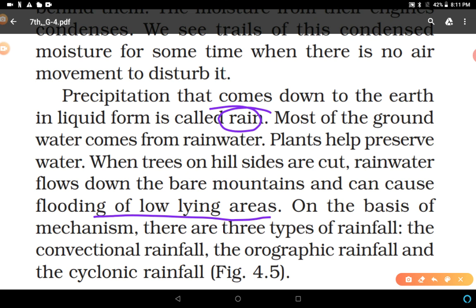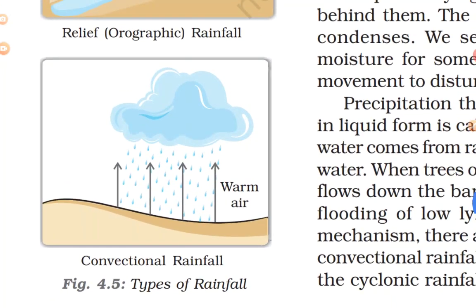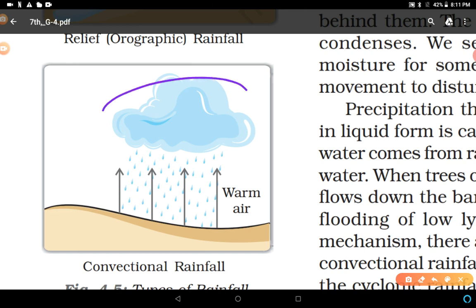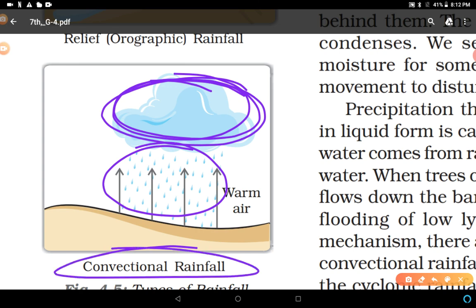On the basis of mechanism, there are three types of rainfall: convectional rainfall, orographic rainfall, and cyclonic rainfall. You can see convectional rainfall in this figure here. When very cold and heavy clouds cross areas of warm air, these droplets, these kinds of ice formations, come to the earth in the form of droplets. That is known as convectional rainfall.